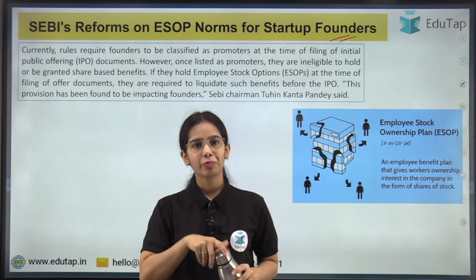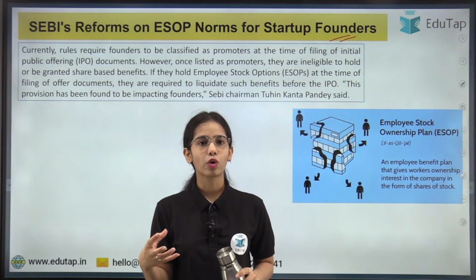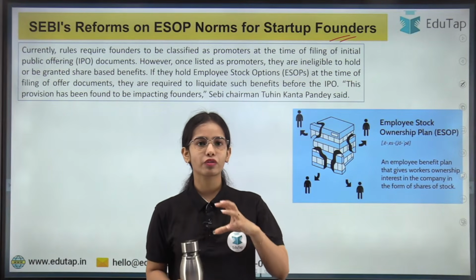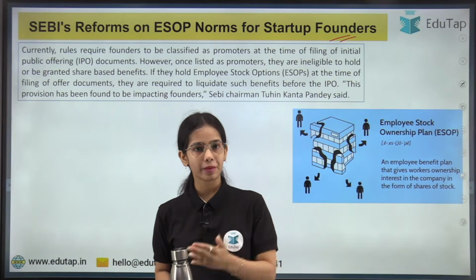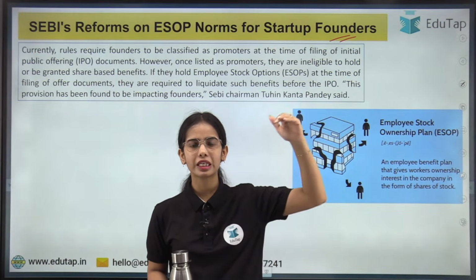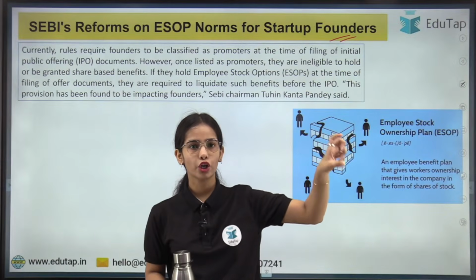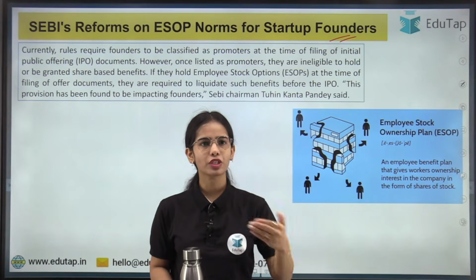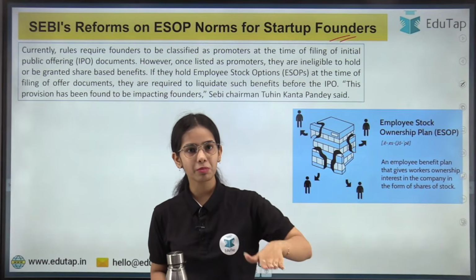Floor price is a minimum price. Okay, that is decided on the basis of the SEBI regulations. So it might be on the basis of the average of the past 60-day price of the share, or it can be the highest price of the shares in the last 26 weeks. So on the basis of the SEBI guidelines, the floor price, the minimum price, is decided.